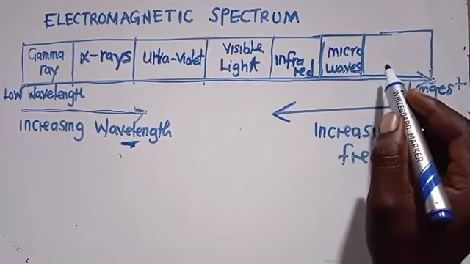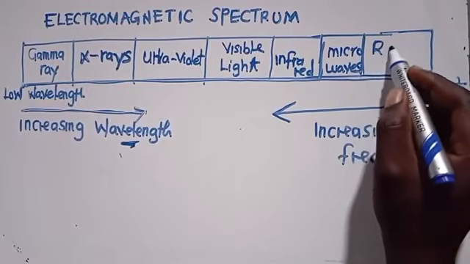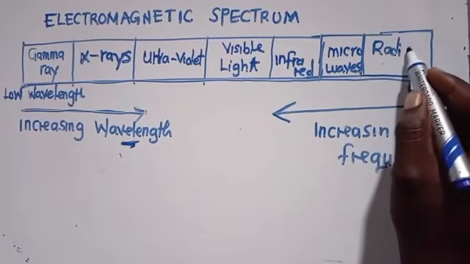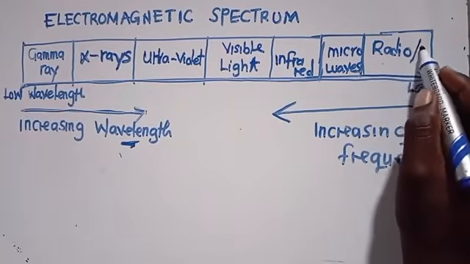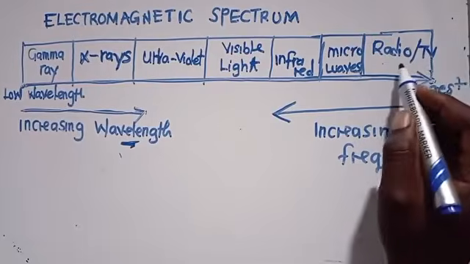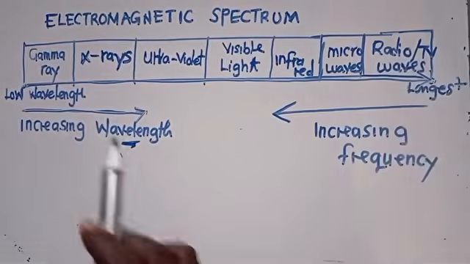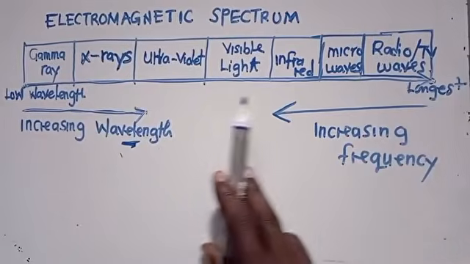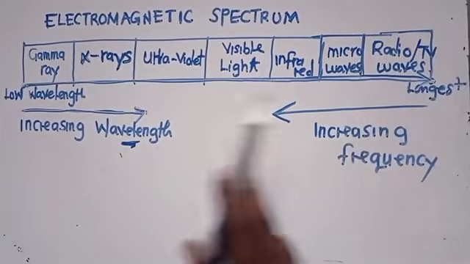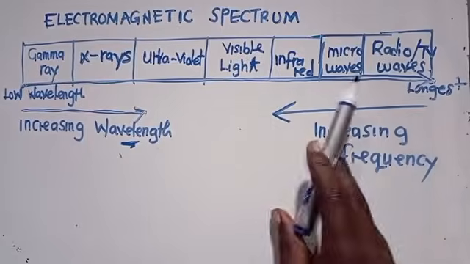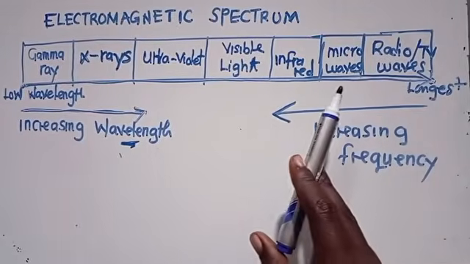Then the last one is called radio waves. These are called radio waves. We can call them TV waves, it is just one and the same. So this is a spectrum that you are supposed to understand. This is what we are calling an electromagnetic spectrum.